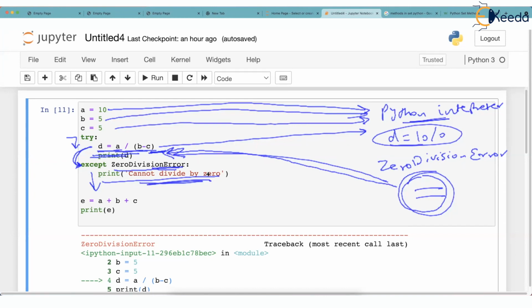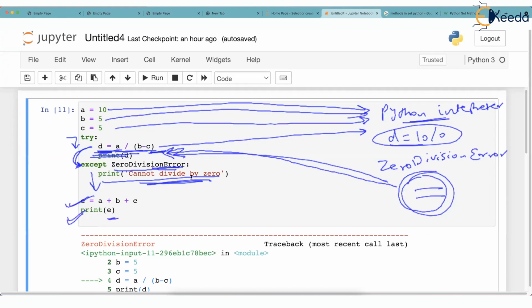But the big point is coming up after that. The big point is that rest of the code will now run. You recall previously because of this bad line, program halted here. But now the rest of the line runs and E becomes 20 and 20 is also printed.